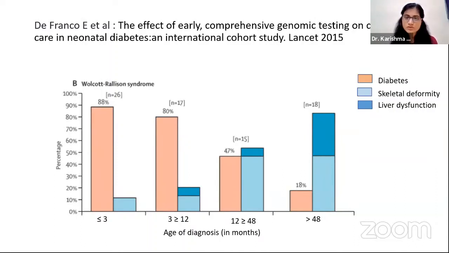Initially there was only diabetes mellitus, as seen in the bar chart. At less than or equal to 3 months of age, 88% of patients had only diabetes mellitus at presentation. However, at more than 48 months, skeletal deformities and liver dysfunction are seen in more patients.